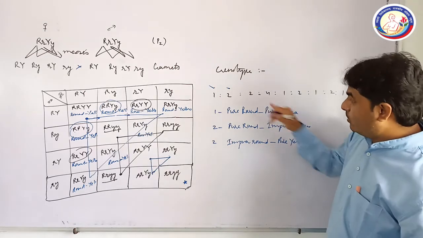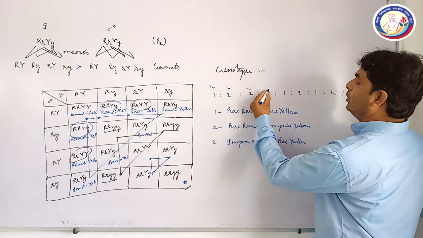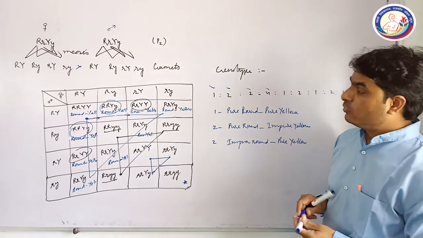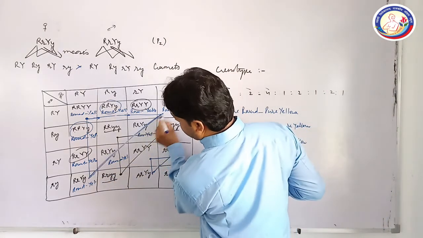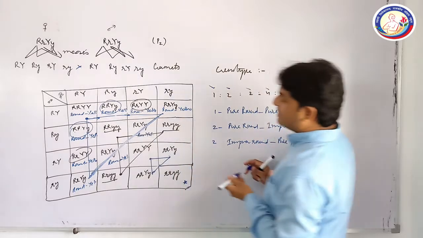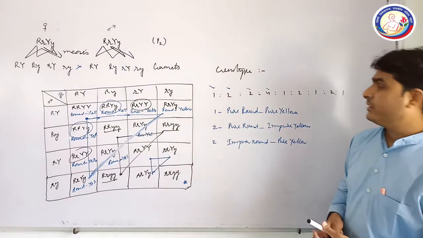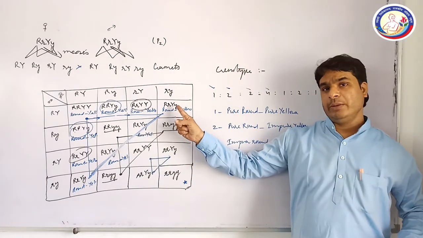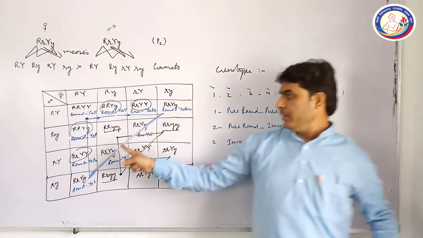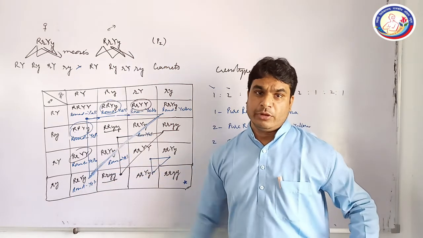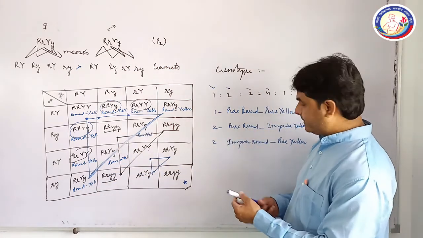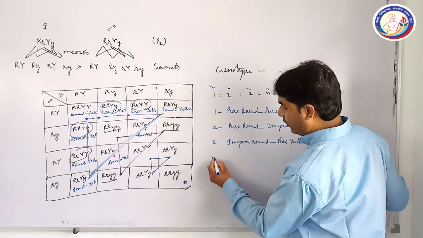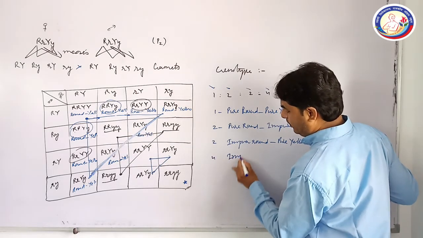Again, when you move to the fourth position, four plants. So what will you see? Have a look at this diagonal condition. All the plants are impure for both characters. Impure round, impure yellow, impure round, impure yellow, impure round, impure yellow, impure round, impure yellow. So there are four plants which are impure for both characters.